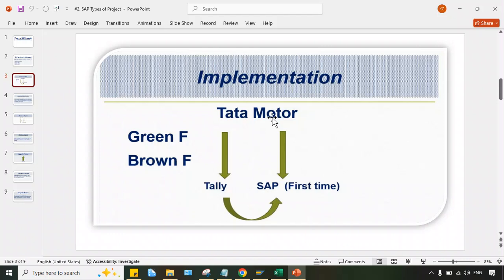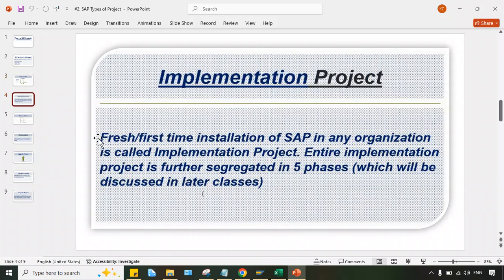So a team of consultants from IBM will implement SAP here in Tata Motor. They will install and configure SAP in Tata Motor. So first-time installation and configuration is happening here, and that's the reason first-time installation of SAP in any organization is called an implementation project.